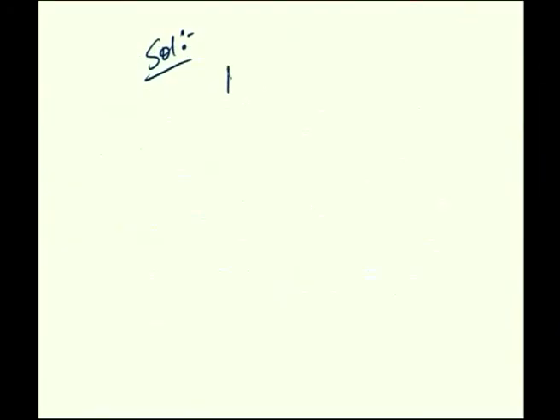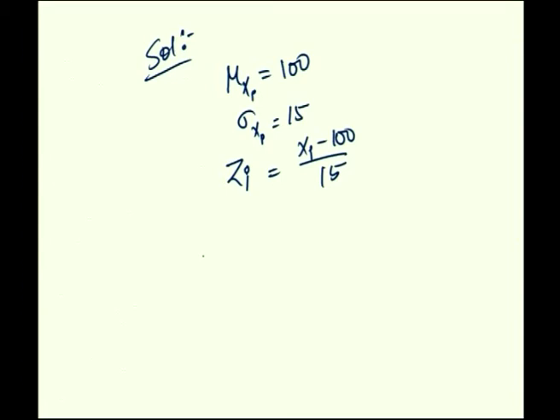Given that the mean of xi is 100 and the standard deviation of xi is 15, zi = (xi − 100)/15. Therefore z1, z2, z3 are independent normal random variables with mean 0 and standard deviation 1. This is obvious: when xi is a normal random variable, zi is a standard normal random variable, with mean 0 and standard deviation 1.